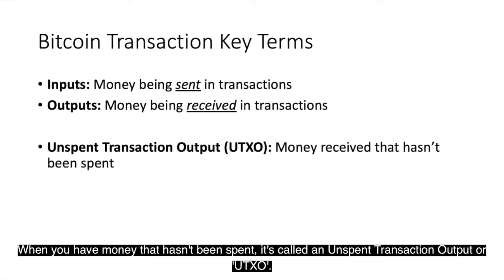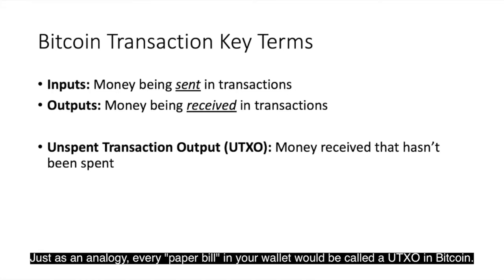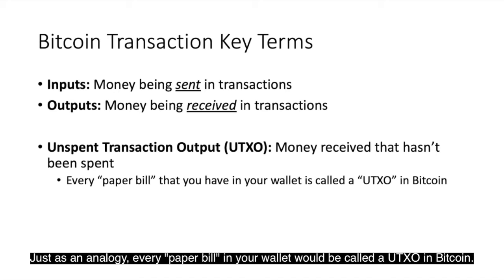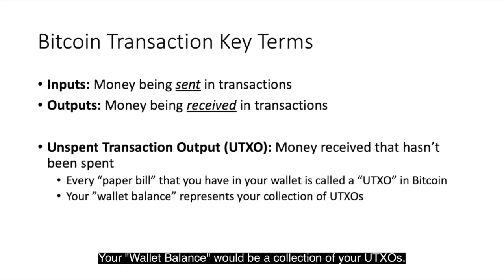When you have money that hasn't been spent, it's called an unspent transaction output, or UTXO. Just as an analogy, every paper bill you have in your wallet would be called a UTXO in Bitcoin. Your wallet balance would be a collection of your UTXOs.